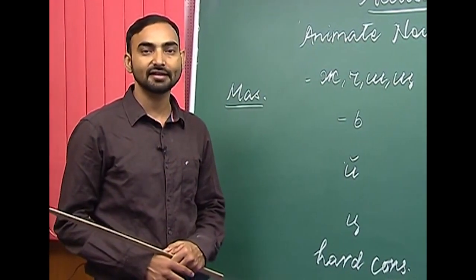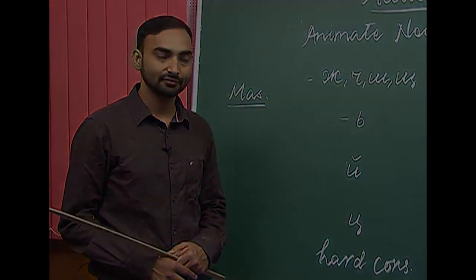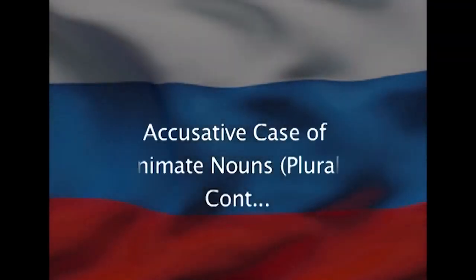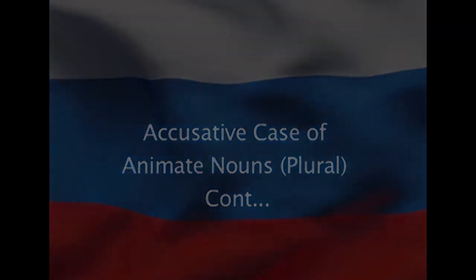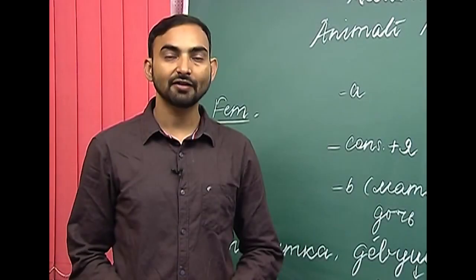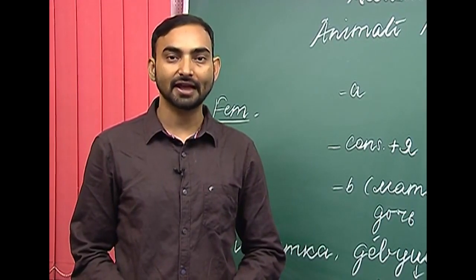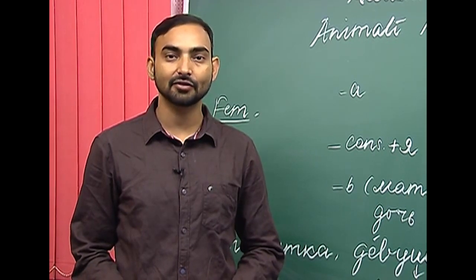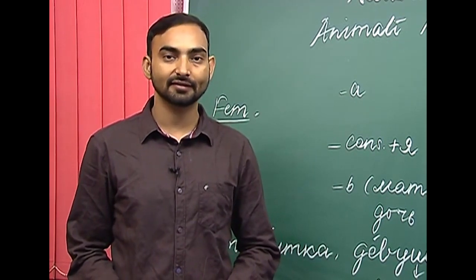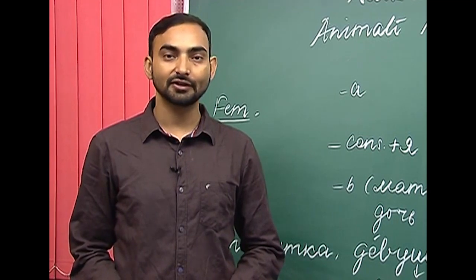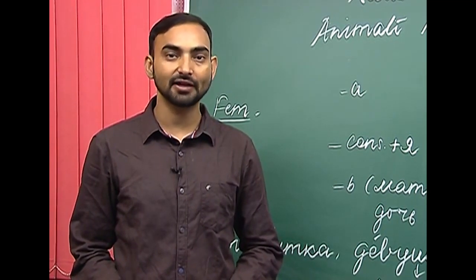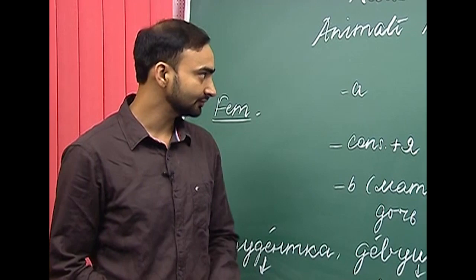Now, we will discuss the feminine nouns. We have already discussed how masculine animate nouns in plural decline in the accusative case. Now, let us discuss how the feminine animate nouns in plural decline in the accusative case.